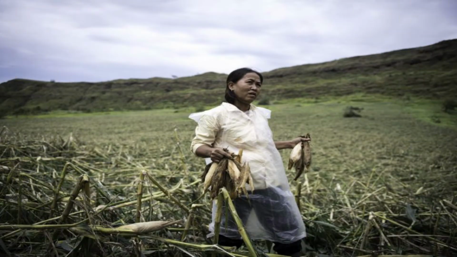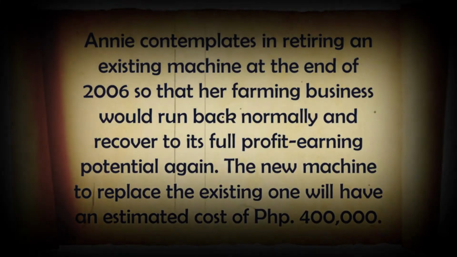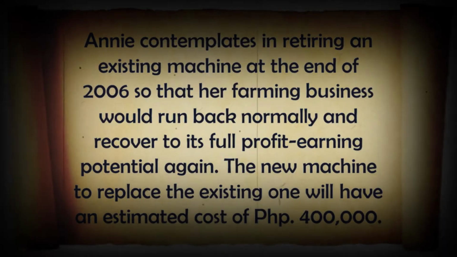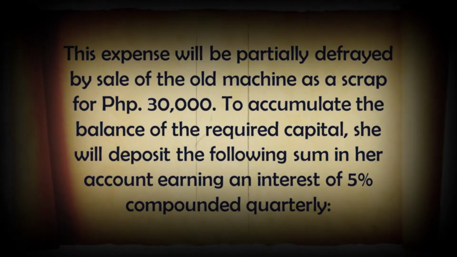Because of too much calamities happening in the Philippines, her business declined and does not produce enough profit for her. So, she contemplates in retiring an existing machine at the end of 2006 so that her farming business would run back normally and recover to its full profit earning potential again. The new machine to replace the existing one will have an estimated cost of 400,000 pesos. This expense will be partially defrayed by sale of the old machine as a scrap for 30,000 pesos.